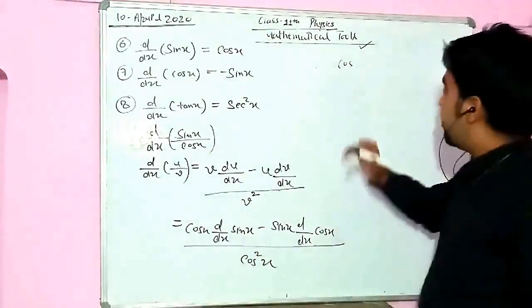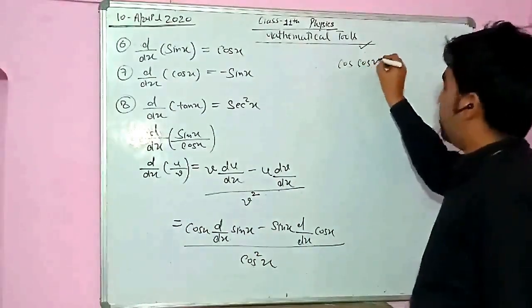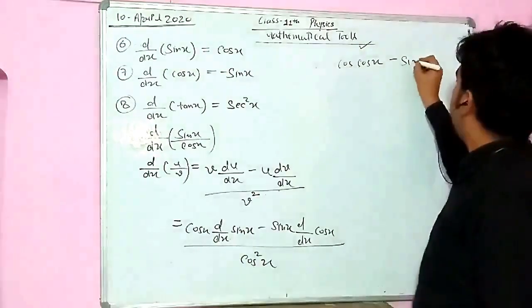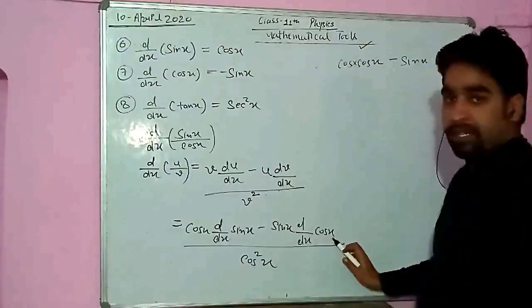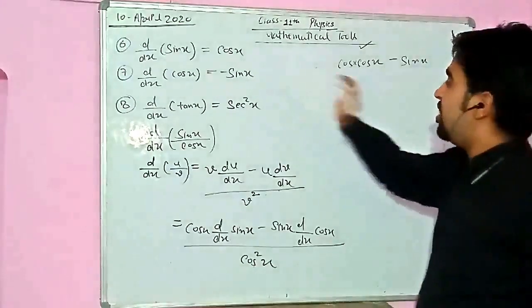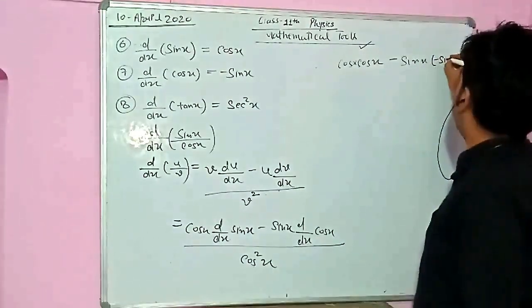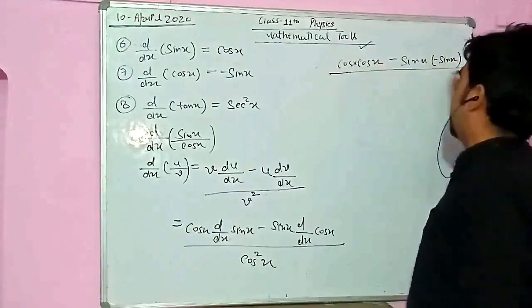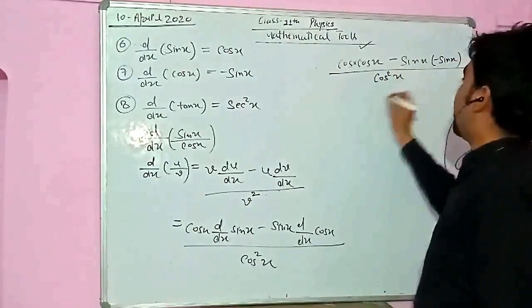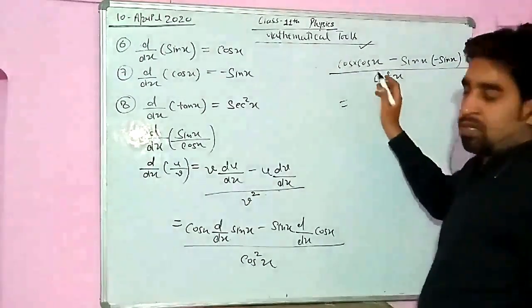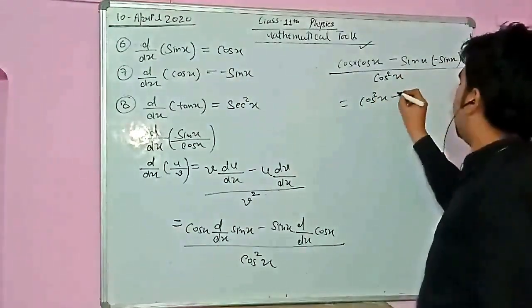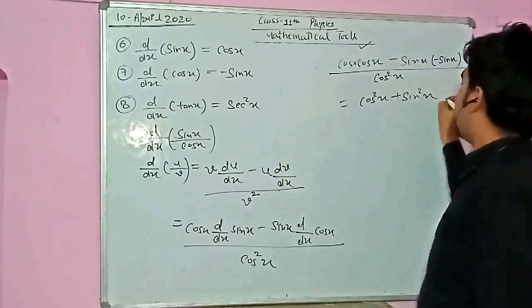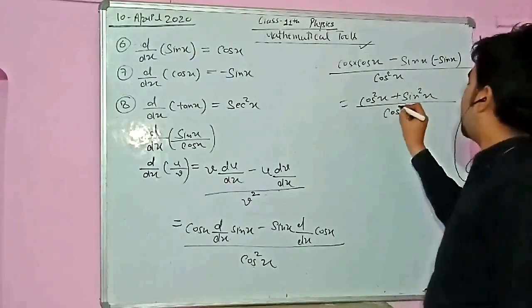Sin x differentiation will be cos x, and cos differentiation is minus sin x. We should learn it. So cos into cos, then minus sin x into minus sin x, divided by cos square x. That will be plus sin square x divided by cos square x.